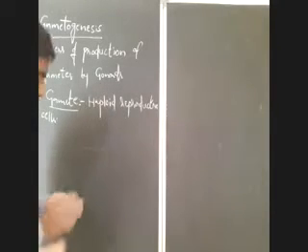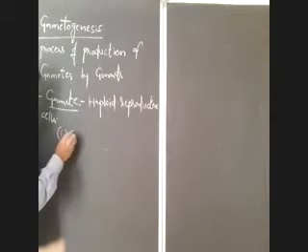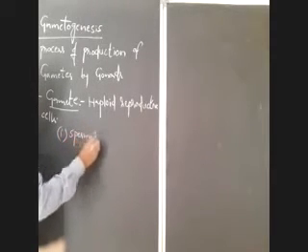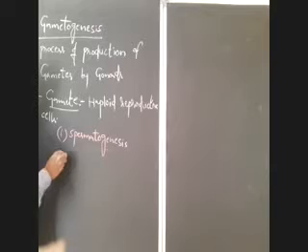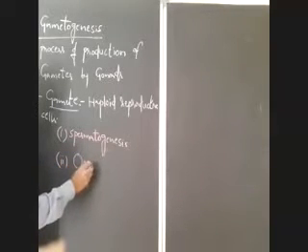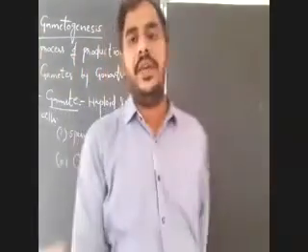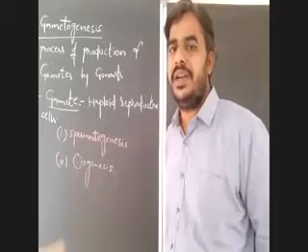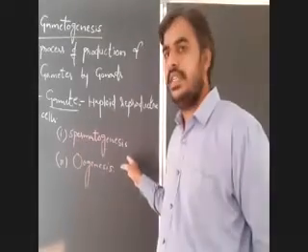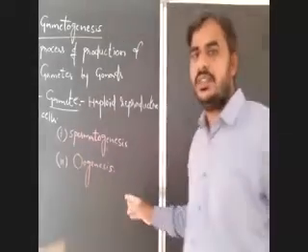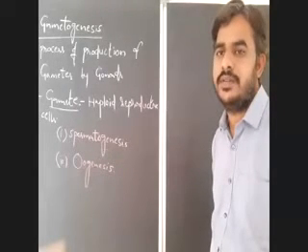So in human beings, gametogenesis is broadly divided into two types: male gametogenesis, or spermatogenesis, and female gametogenesis, that is oogenesis. First we will write definitions for spermatogenesis and oogenesis. What is spermatogenesis? Tell me.